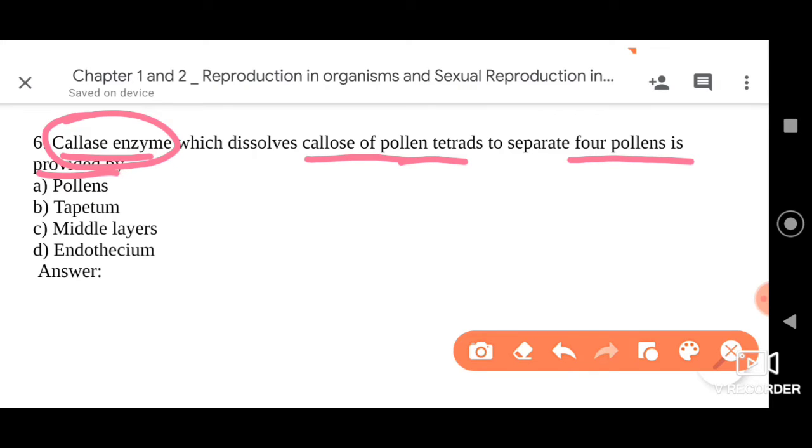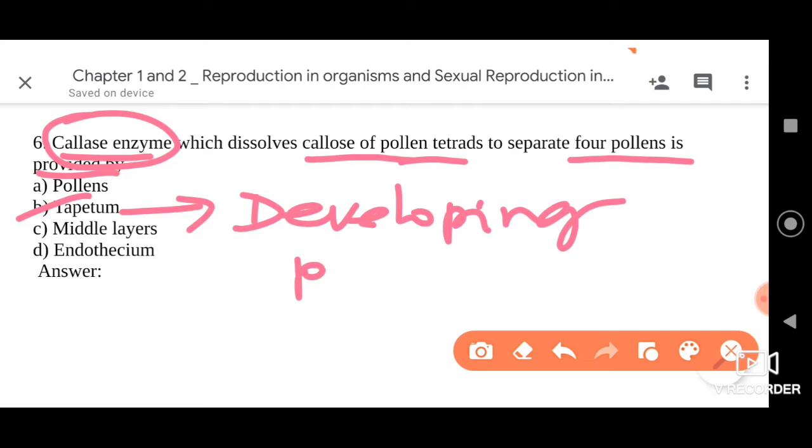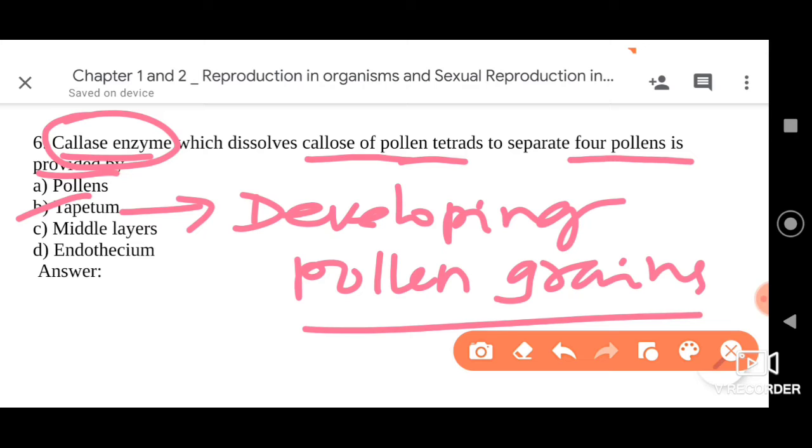This callase enzyme is secreted by the tapetum, dear friends, which is also a nutritive tissue, important for providing nutrition for the developing pollen grains. So that is the important role of the tapetum. Other than that, the tapetum also helps in the secretion of callase enzyme necessary for dissolving callose to separate 4 pollen grains, which were together after their formation from meiosis.